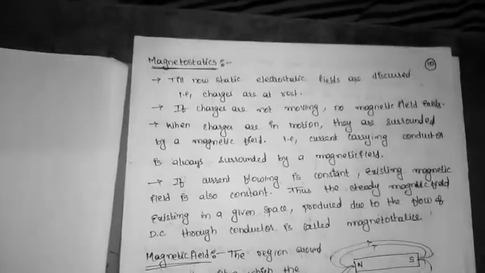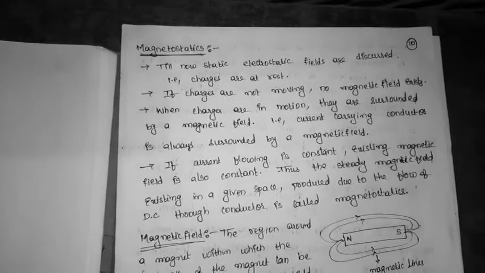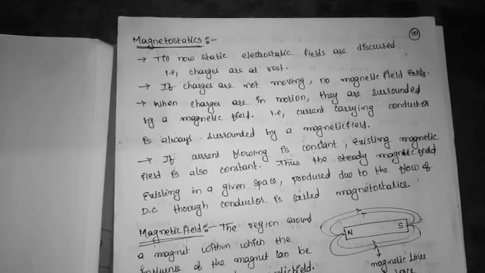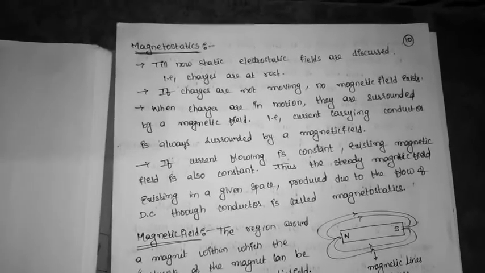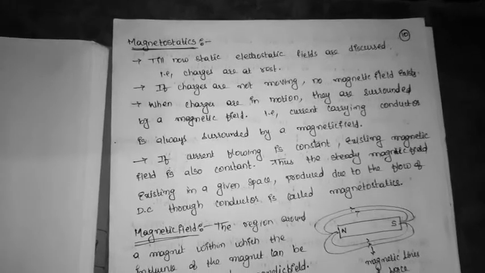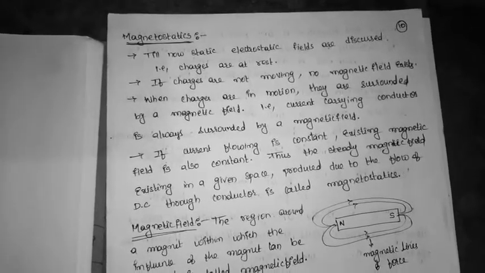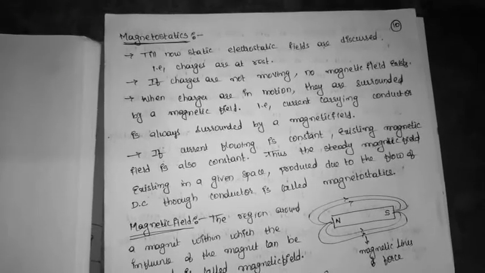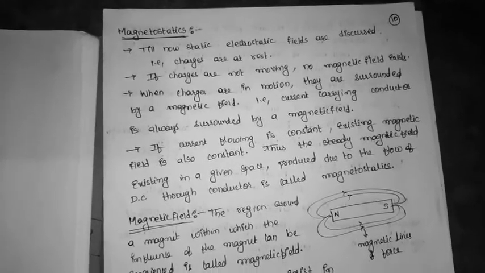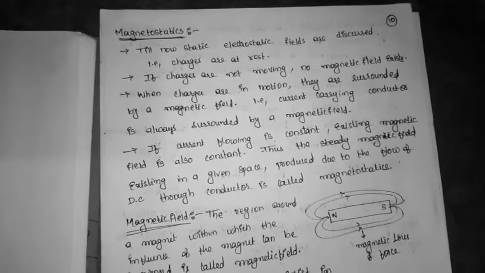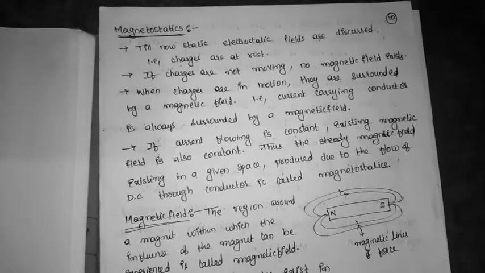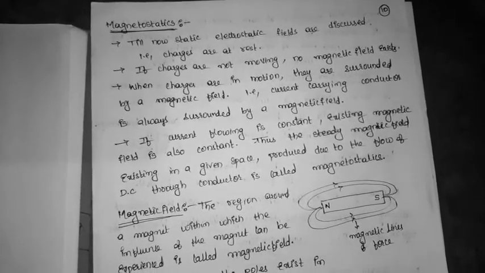Now I am going to start magnetostatics. So till now we have studied electrostatics. Static means at rest. Electrostatic charges are at rest. If the charges are not moving, there is no magnetic field. If the charges are moving, then there is an existence of magnetic field.